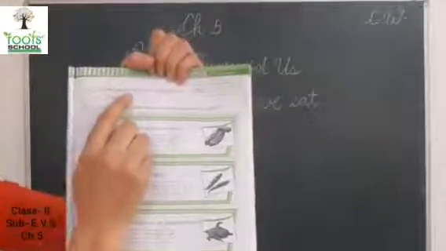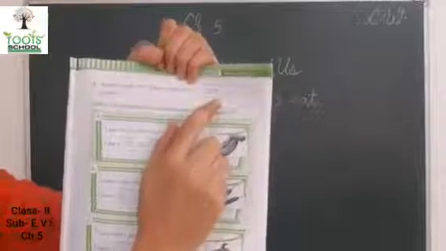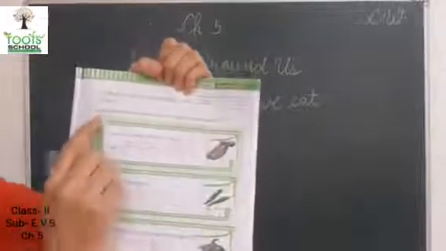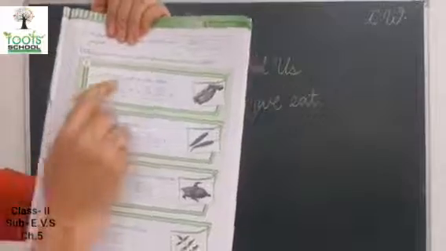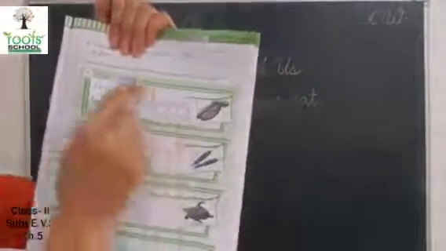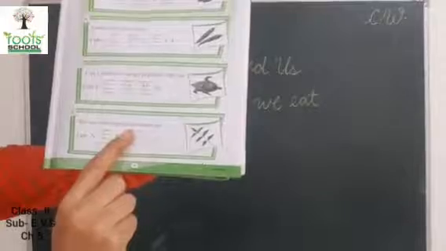Okay. Now next, number 4. A plant needs soil, water, sunlight and air to grow. A-I-R, air. Now number 5, this you have to do in homework. I am a fruit and yellow in color. You have to see the picture and complete the spelling. Banana, chili, corn and this neem. Okay, what is it? Neem.